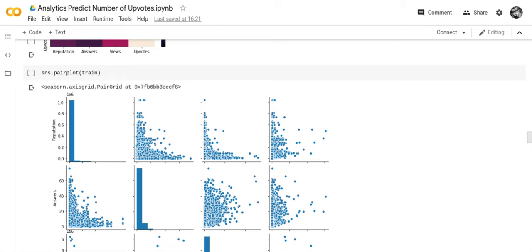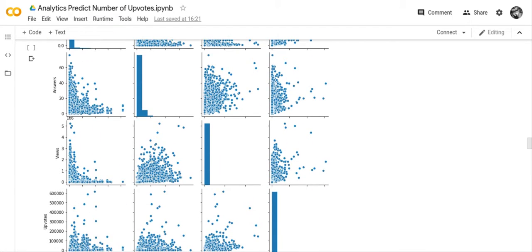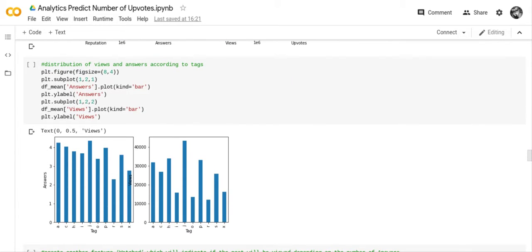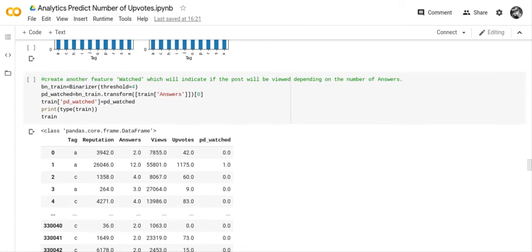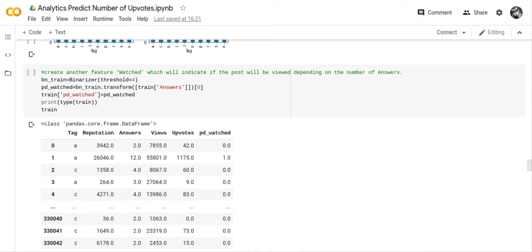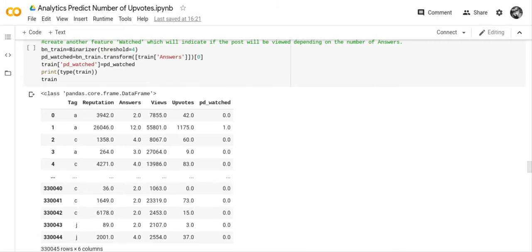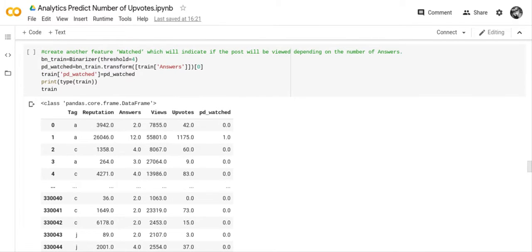We did some plots, and then we did some bar charts. So we created another feature called PD Watched, and then we made a new column and put PD Watched into a new column. And so we used a function called binarizer, and I suppose that's in binary format.